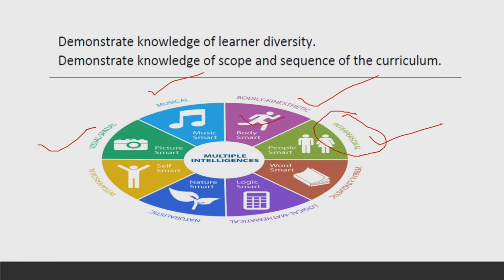Word smart. If a student is verbal or linguistic, then he learns through words. He is very vocal. He wants to speak in the class. He wants to participate in activities by speaking out. So such people are called word smart, and they are called verbal learners or linguistic learners.